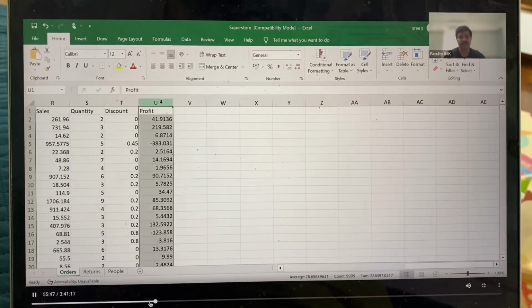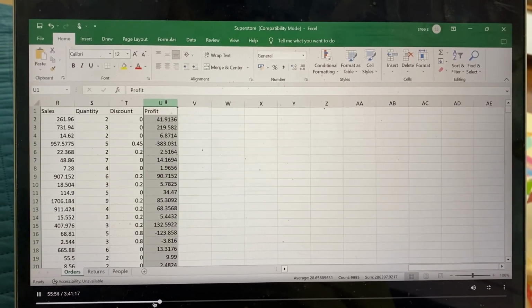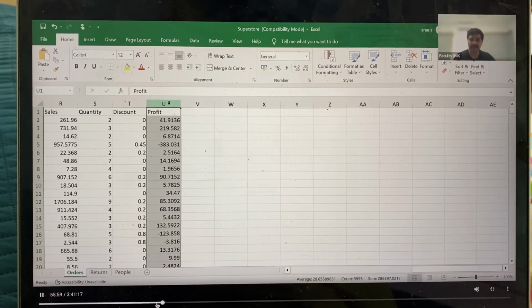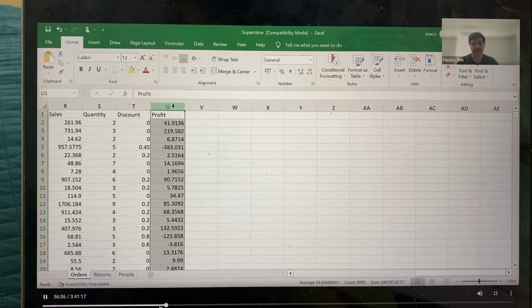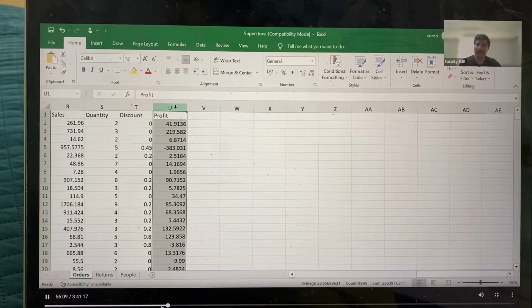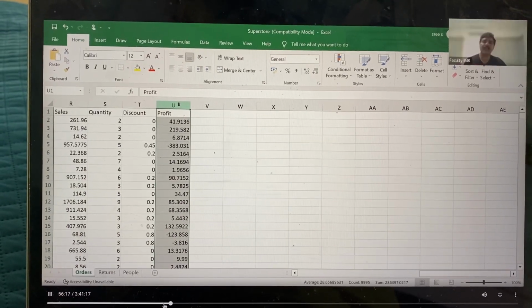Profit is a number, and it's not a character. Is it a character vector? No, it's not a character vector. Generally, it's a decimal number. We usually call it a numeric vector. Numeric vectors are vectors which contain decimals. From an R terminology, we call it a numeric vector.